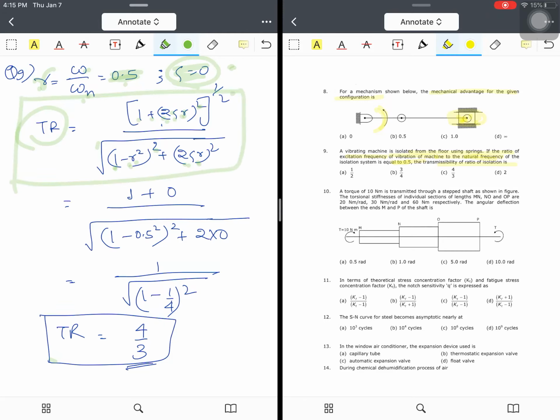Putting the values of zeta and r, we get square root of 1 plus 0, divided by square root of (1 minus 0.5 square) whole square plus 2 into 0. Finally we get transmissibility ratio is equal to 4 by 3. So here the answer will be 4 by 3.